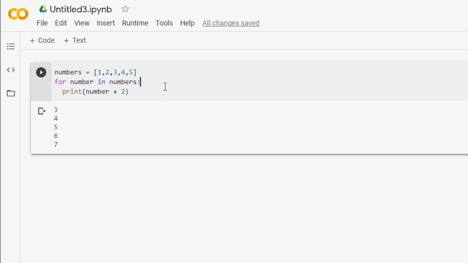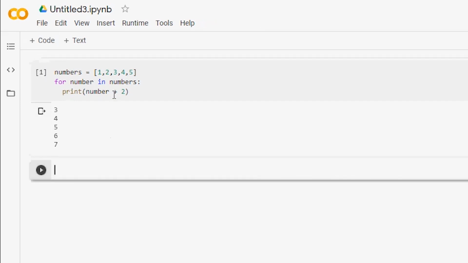This works great if you want to go through every item in a list or a tuple. But what if we don't want to go through every item? What if we only want to iterate, say, 3 times, or only go through a specific range of numbers? We can do all of these things, guys.